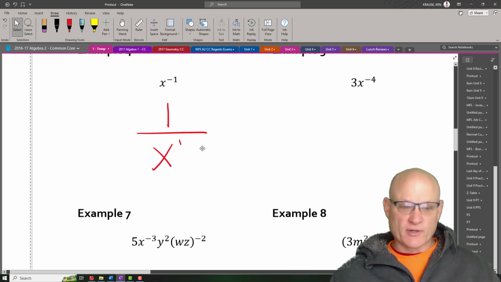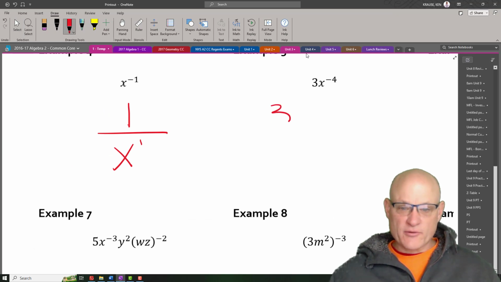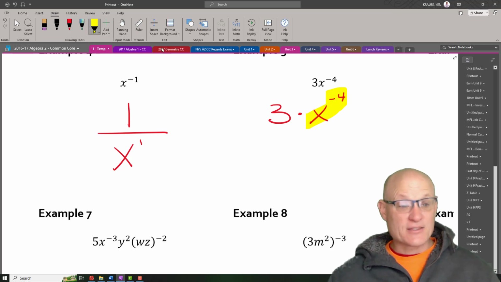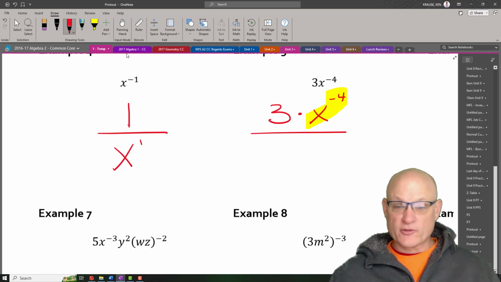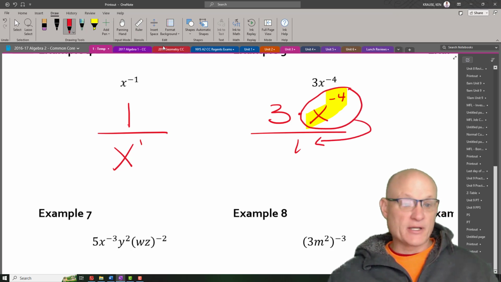This one's a little bit tricky. This is really 3 times x to the negative 4. So this is the only thing being raised to the negative exponent, not the 3. So if I put this over 1, this thing is going to go to the denominator and become positive.